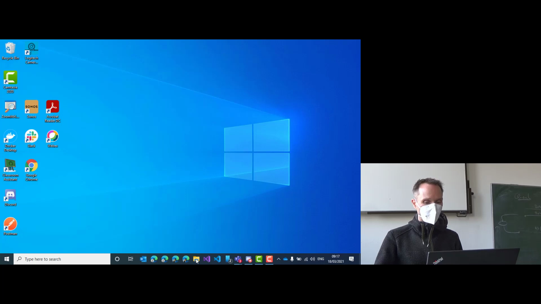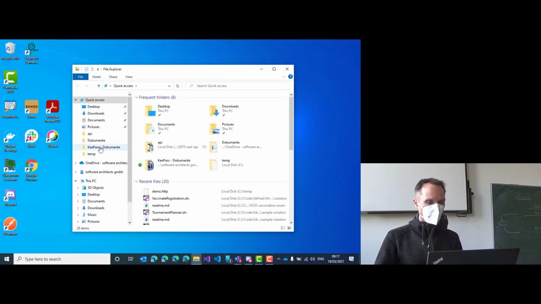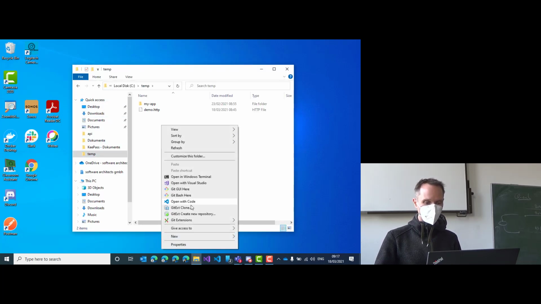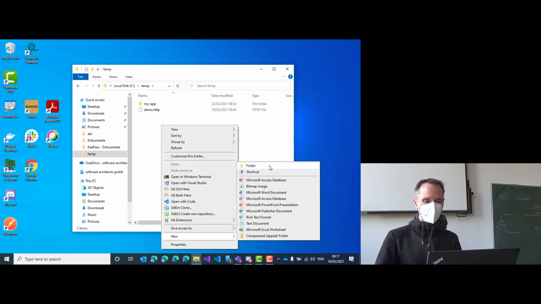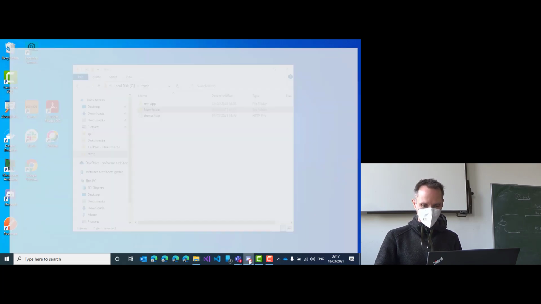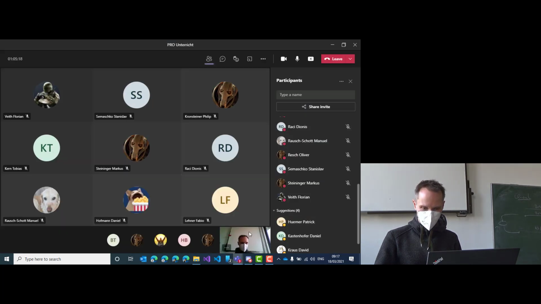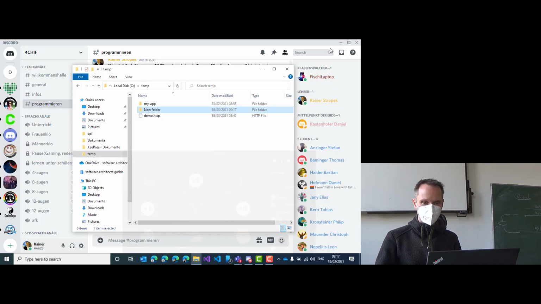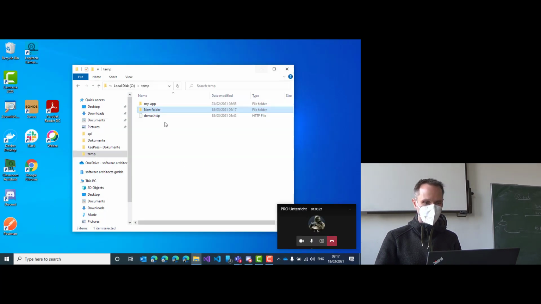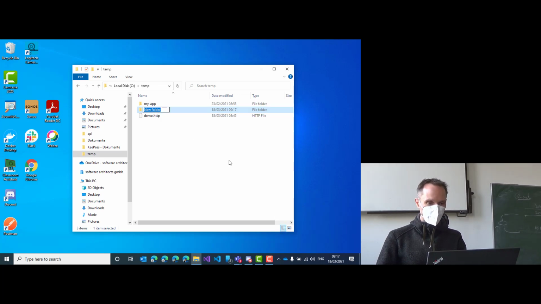So please follow along and on your machine create a folder wherever you want to create this folder. Let me quickly see if I still share my screen. Yes, my screen is still shared, so everything is fine. Please create a new folder. Let's call it, I will call it OData sample, something like this.